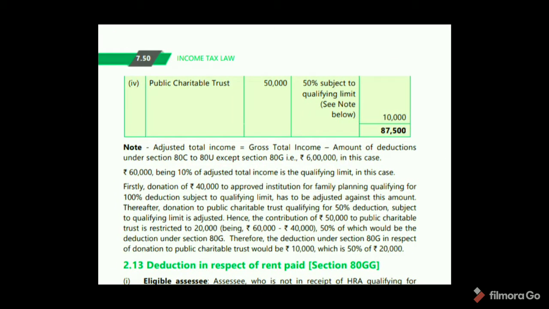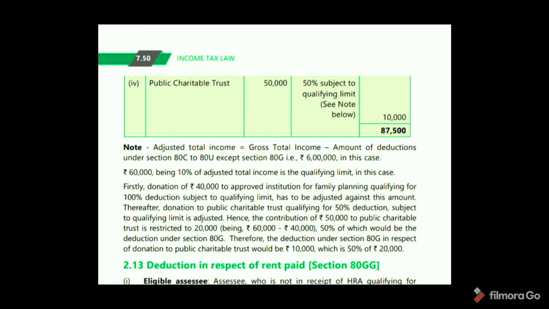Adjusted total income is equal to gross total income minus the amount of deduction under sections 80C to 80U except section 80G, that is 6 lakhs in this case. 60,000 being 10% of adjusted total income is the qualifying limit in this case. Firstly, donation of 40,000 to the approved institution for family planning, qualifying for 100% deduction subject to qualifying limit, has to be adjusted against the amount. Therefore, donation to public charitable trust qualifying for 50% deduction subject to qualifying limit is adjusted.